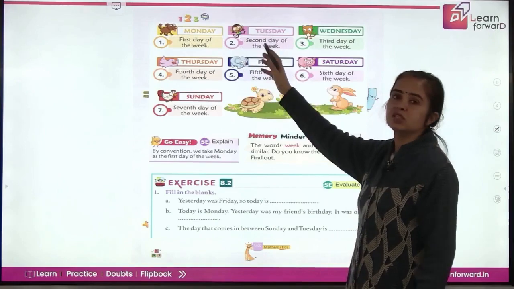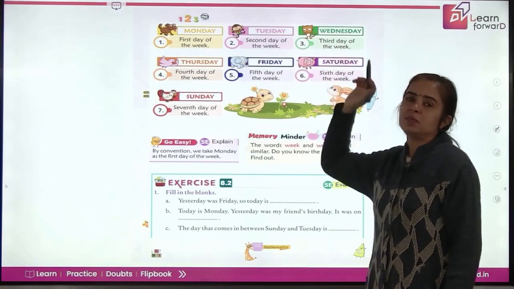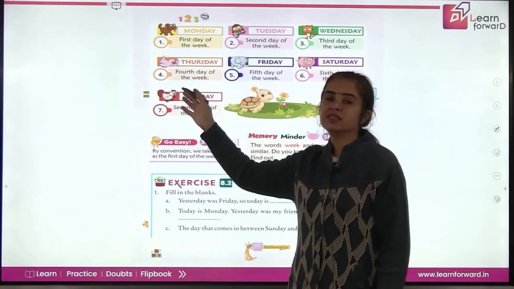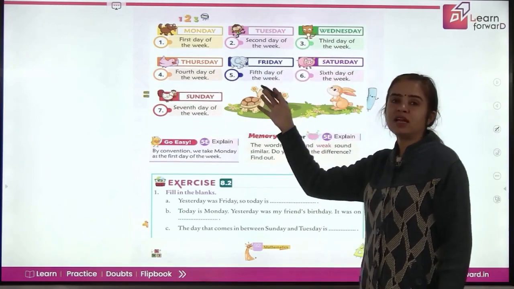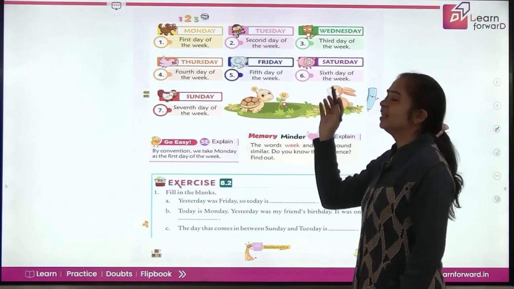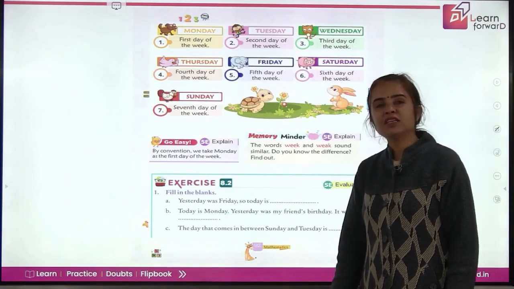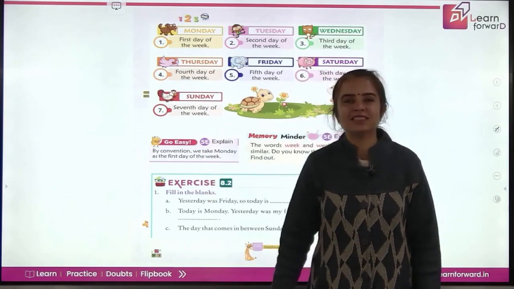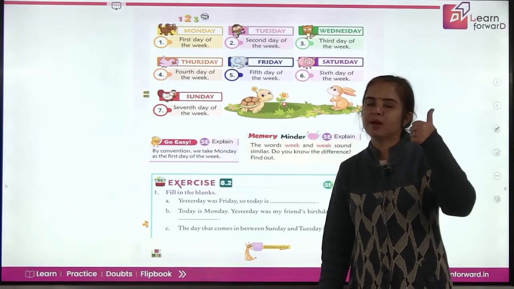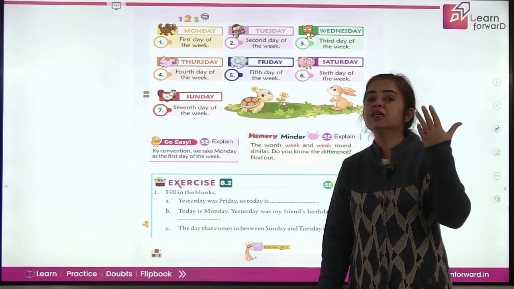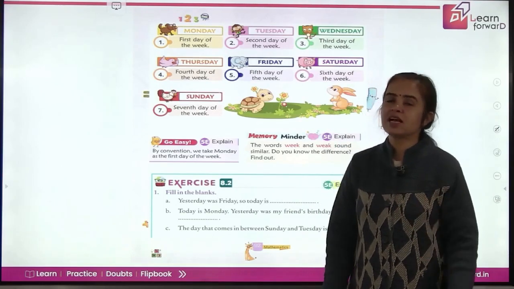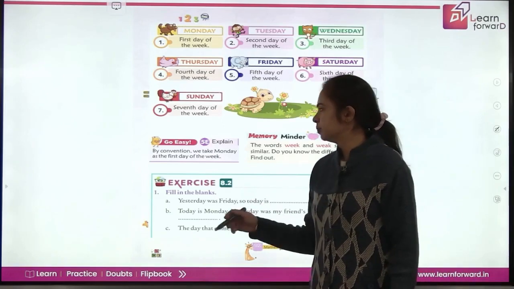Then second is Tuesday. Then Wednesday. Repeat after me. It's Wednesday. Then Thursday. Say Thursday. Then Friday, yes, and Saturday. After Saturday comes your weekend, the last day of the week, which is Sunday. Okay, so we have Monday, Tuesday, Wednesday, Thursday, Friday, Saturday, and Sunday. So these are the 7 days of the week.